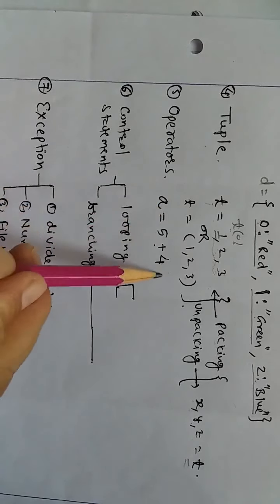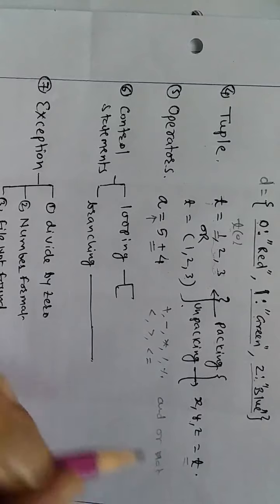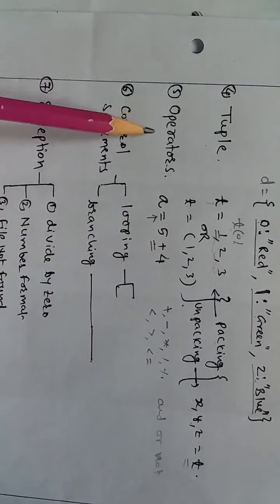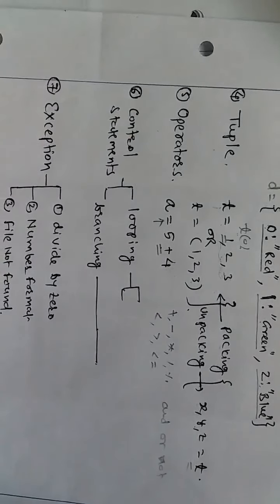What other operators do we have? We have the arithmetic operators. Then we have logical or relational operators: less than, greater than, less than or equal to. Logical operators like and, or, not. These are the logical operators. So these various operators we will study on the 5th day of this 11th lecture series.